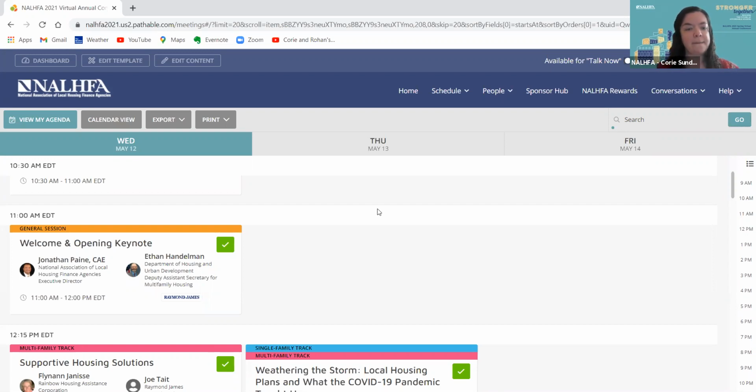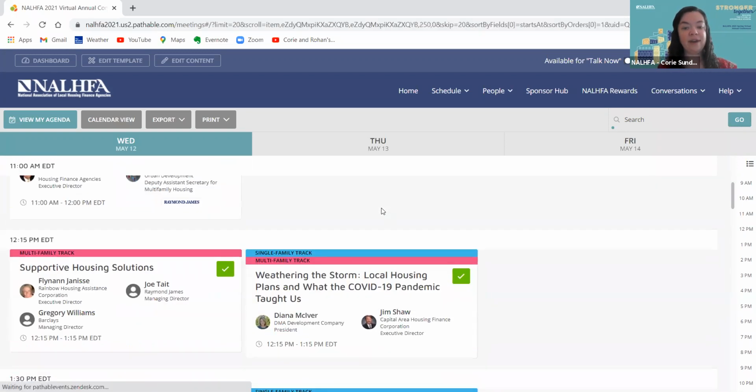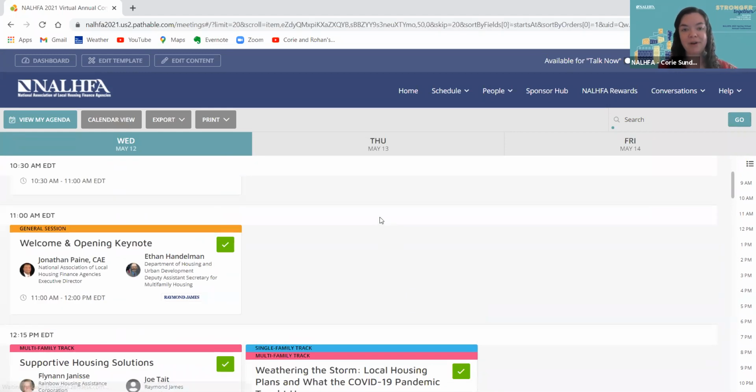So you'll be able to look back and see what people were chatting about, what questions they had, things like that. So I think with that, I know it's a lot of information on the agenda. I will pause there to see if there are any questions from the audience about agendas, navigating the sessions, joining a session, anything we've covered thus far.